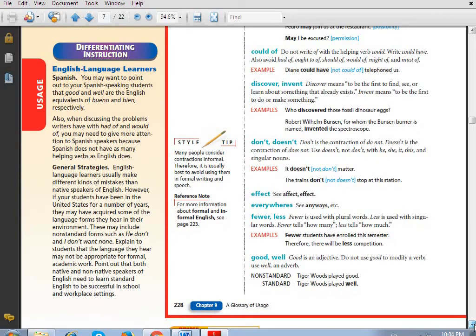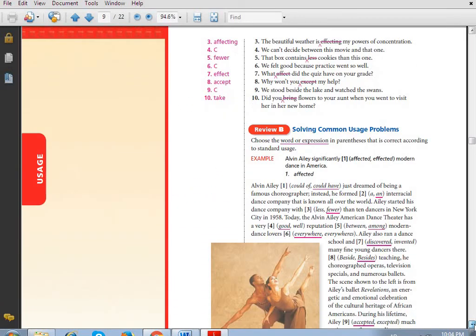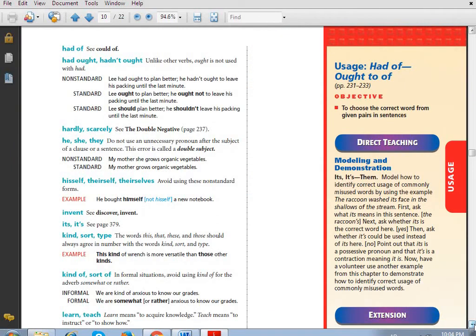The next word which we have is had ought. I think we talked about it before and we said that it can be used with had, just like could, just like ought, ought to. All of these can be used with of. Had ought or hadn't ought. The verb ought shouldn't be used with had. Take care of this point too, guys. We don't use had with ought. We use ought alone, ought to. We don't use had with it.